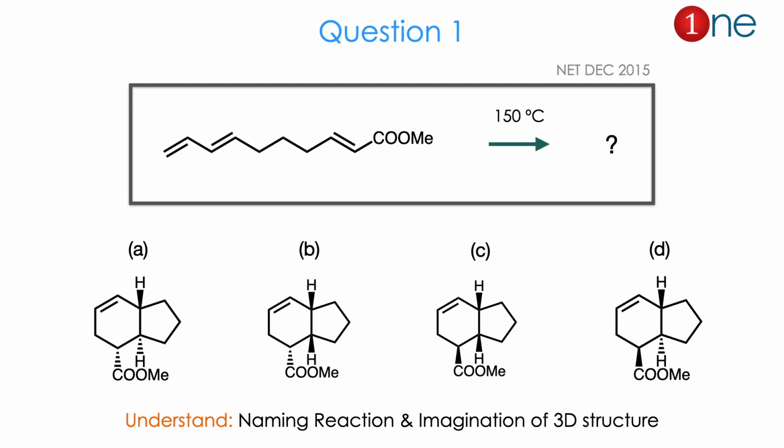The products are ring closed ones. They have different stereochemistry of hydrogen there. Whether hydrogens are syn or hydrogens are trans, or ester and hydrogens are syn or ester and hydrogens are trans. So there are the 4 possibilities. So from the question and possible 4 values, you might realize the question is really about the named reaction, which is the very common one. The answer is B. Let us see how.